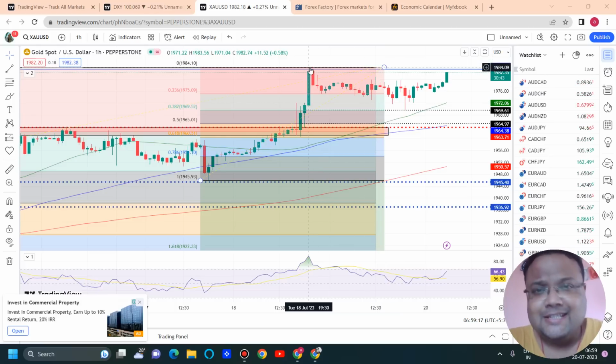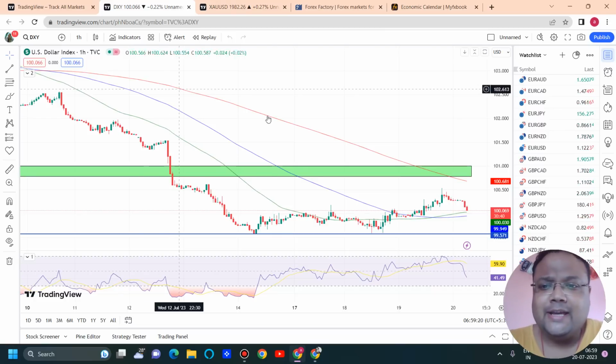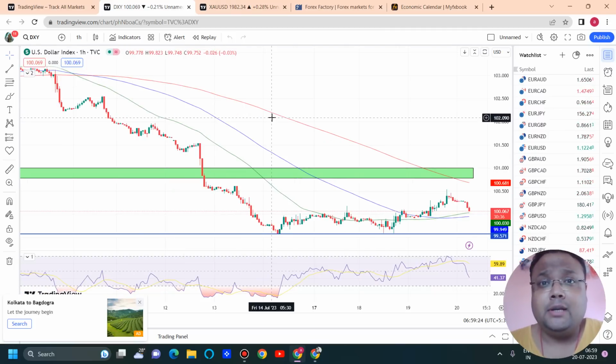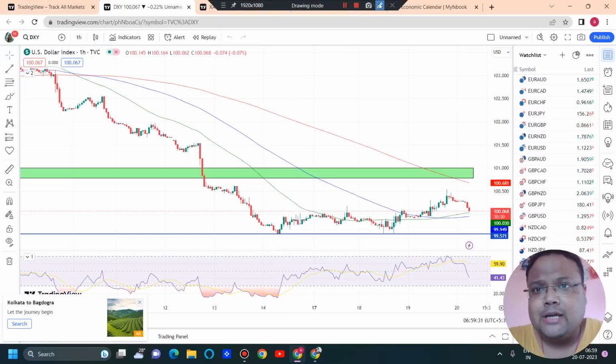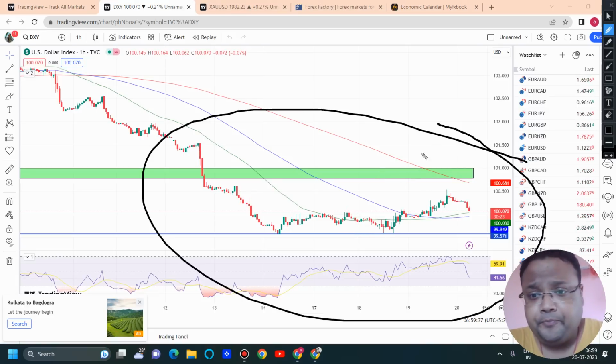So let's discuss step by step. First of all, let's talk about the DXY US dollar index. As we have already discussed, the dollar index should remain within the range of 100.80 on the upside and 99.50 on the downside. This is the range of DXY, and as we all know, both fundamentally and technically DXY is bearish right now.